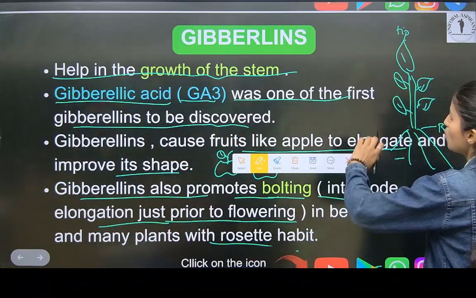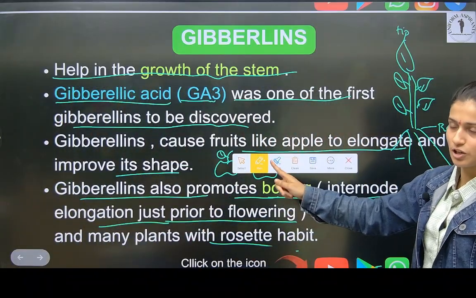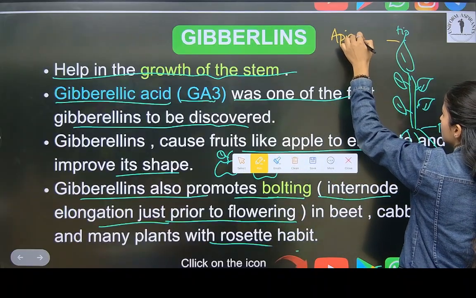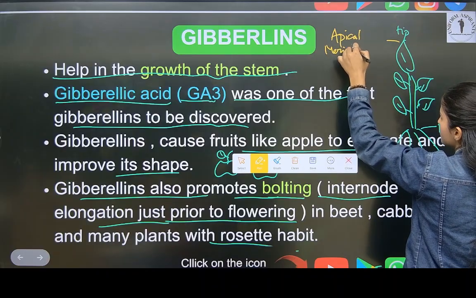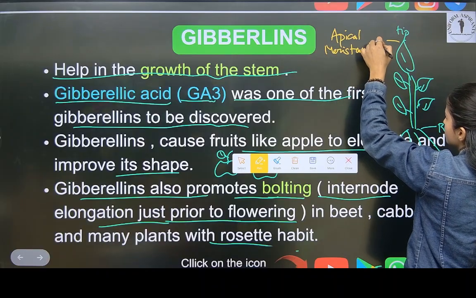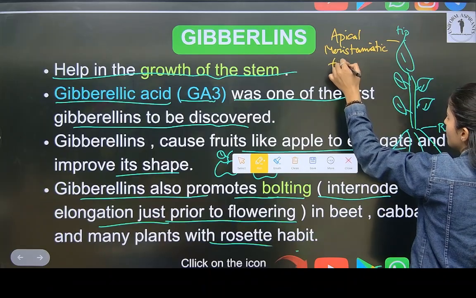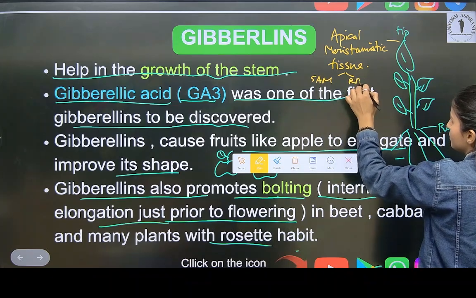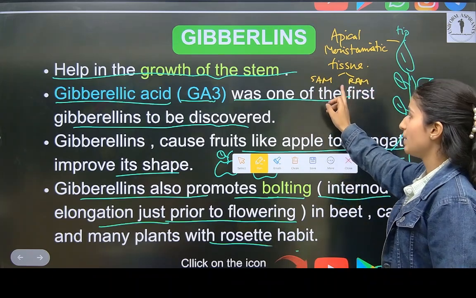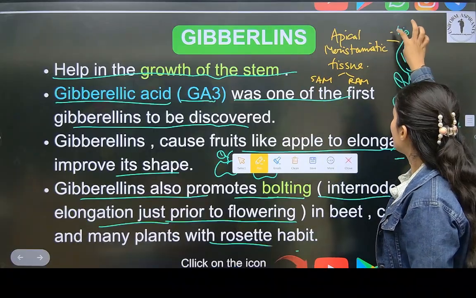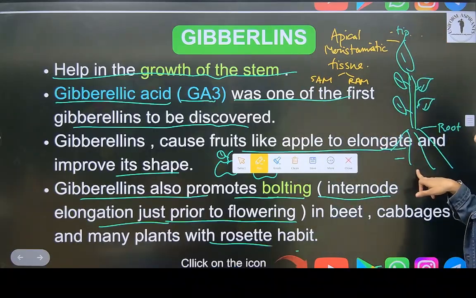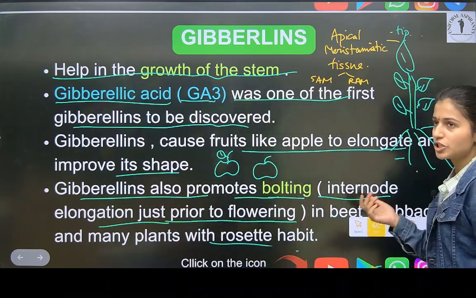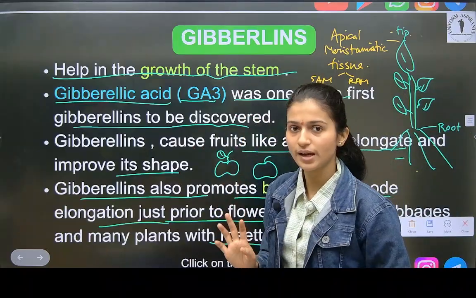Okay, let me tell you. We saw tissues. In tissues also, the same function, growth of the stem, is done by apical meristematic tissue. We saw two parts of it, SAM and RAM: shoot apical meristem and root apical meristem. Shoot apical means the tip of the stem, and root apical meristem is present near the roots. And if they ask which is the hormone, then it is gibberellins. Keep in mind.